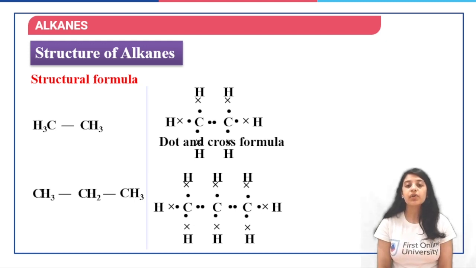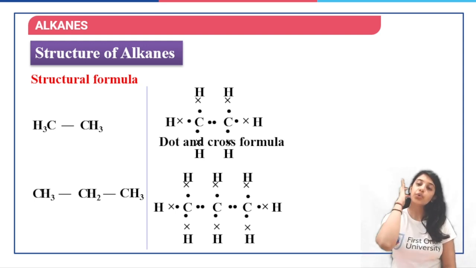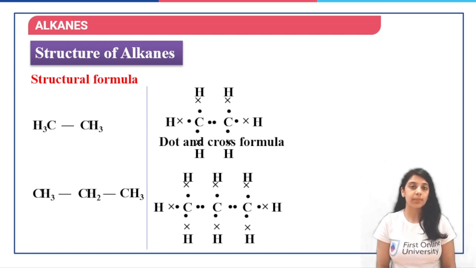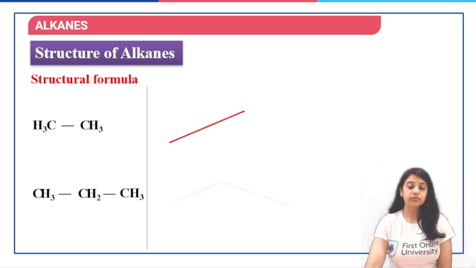And the dot and cross formula is where you represent the whole structure in terms of the electrons around carbon and hydrogen. To distinguish between the electrons of carbon and hydrogen, we have simply used dots to represent the electrons on carbon and crosses to represent the electrons on hydrogen.